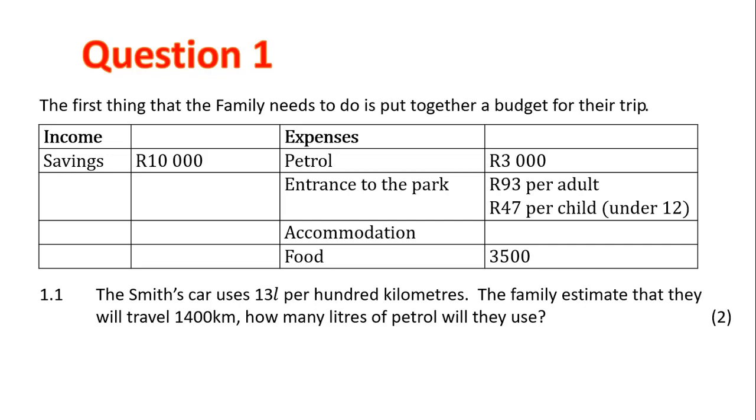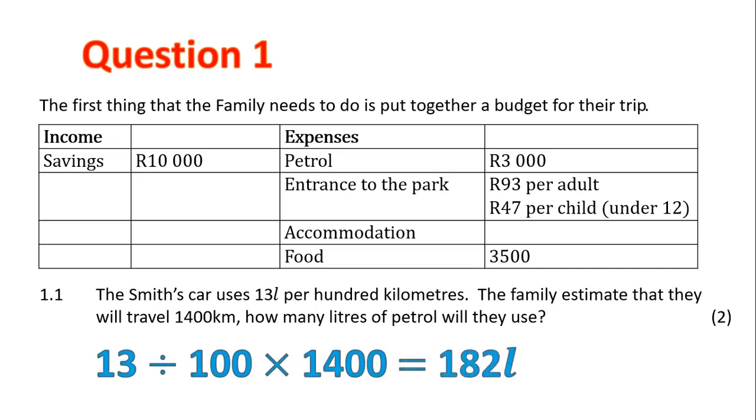So we start off with our 13. Now it's per 100 kilometres, so then we divide by 100. Now we want to travel 1,400 kilometres, and so therefore we multiply by 1,400. This gives us a total of 182 litres.